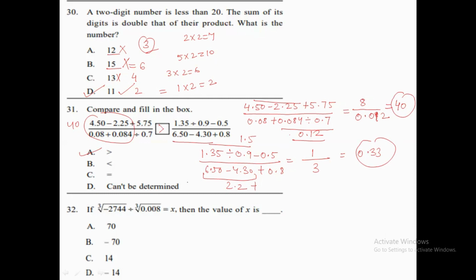Okay. Let's move to the next question, question number 32. Here the cube root of this number divided by the cube root of this number equals x. We need to find the value of x. As we all know, the cube root of 2744 is 14. Since the minus sign is there, that will be minus 14, divided by the cube root of 0.008, which is 0.2 only, equals x. When we divide these two numbers, we get minus 70 equals x. So the value of x is minus 70, which is our option B.